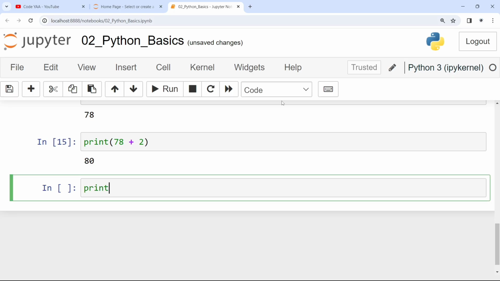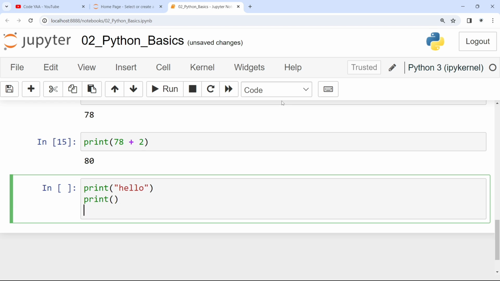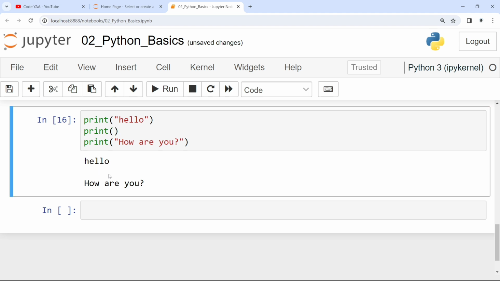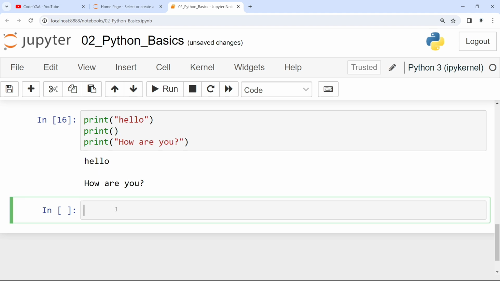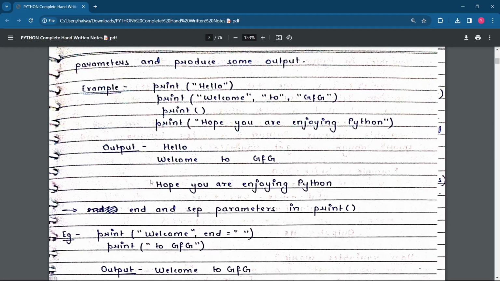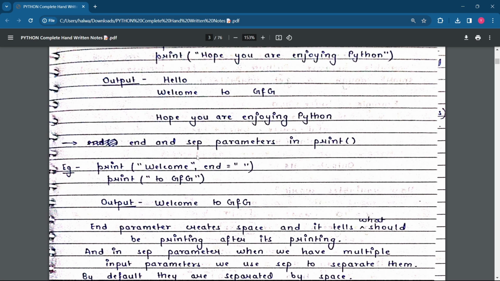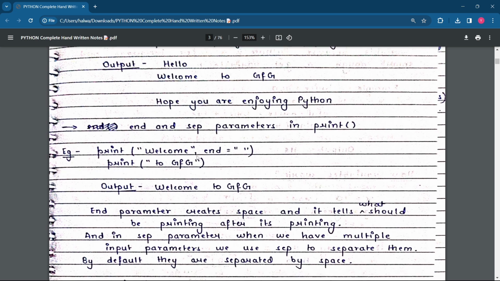I hope you will practice these simple lines. Now let's take this example. Hello, and I'm writing print, and I'm going to write another print: how are you? Can anyone let me know what will be the output for this code? Just think what will be the output. Let me run it now. You can see whenever I pass a blank, it is not ignored, it also prints a blank line. So remember this type of thing. You can see the format we got in the output.